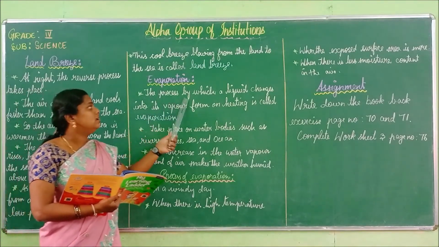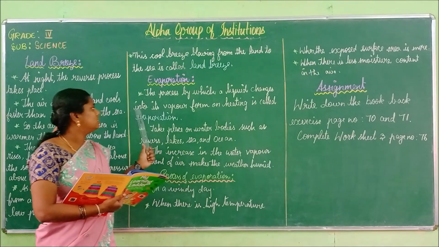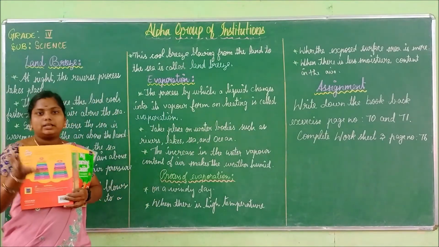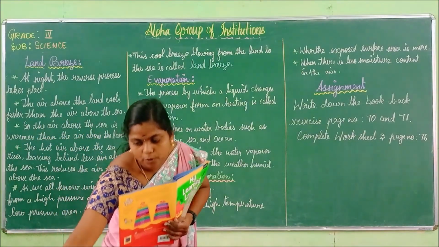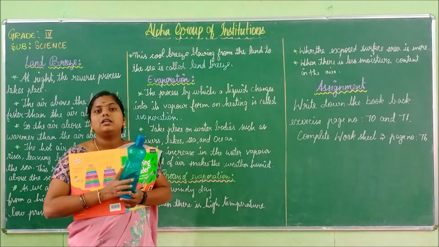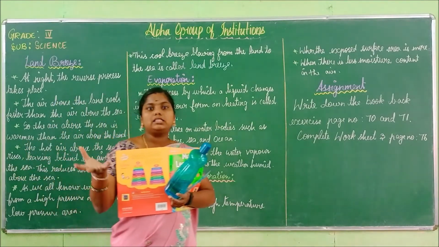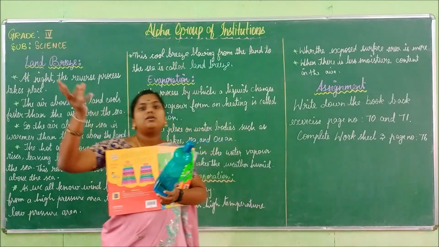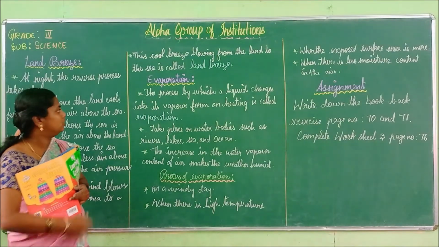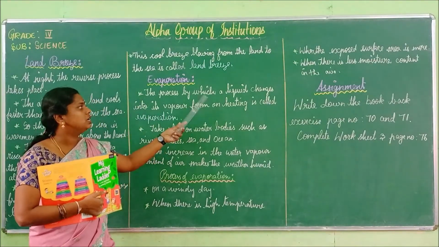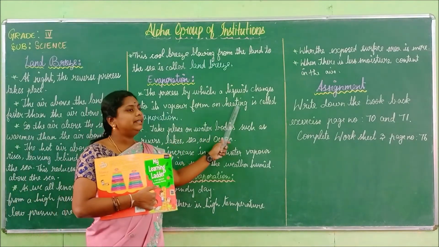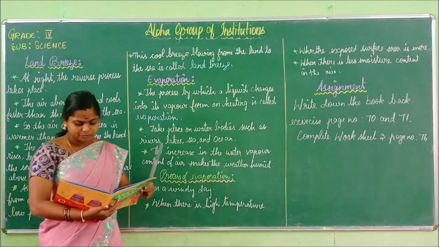The process by which the liquid changes into vapor form on heating is called evaporation. So a liquid substance means now this water bottle, this water, I am going to heat this. What happens? The water will form into the gaseous state, and then it goes in the form of vapor. So is it clear, children? The process by which the liquid changes into its vapor form on heating is called evaporation.